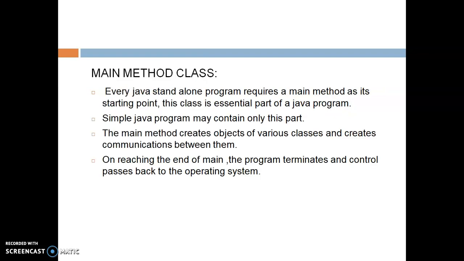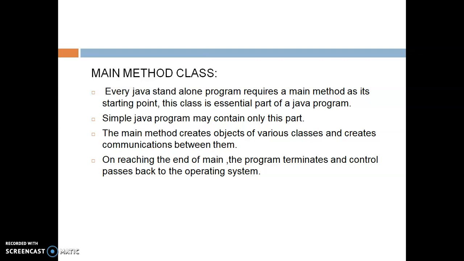This is an optional section, but the essential part is the main method. Every Java standalone program requires a main method. The main method is the main and compulsory section of a Java program. The compiler starts executing the program where it gets the main keyword, so it requires a main method as the starting point. The compiler searches for the keyword main, and from there only it starts executing the Java program. So, it is essential.